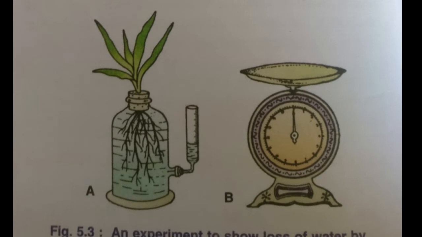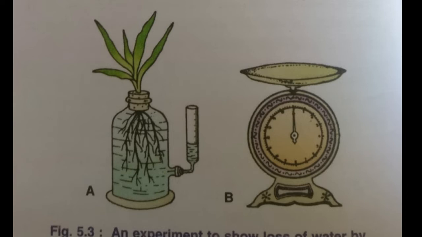Our next topic is measurement of transpiration. There are a number of methods for measuring transpiration. Some of these are: our first method is the weighing method. Here, a small lightweight potted plant can be weighed before and after a certain period of time. The soil surface and the pot should be fully covered to prevent evaporation from surfaces other than the plant.